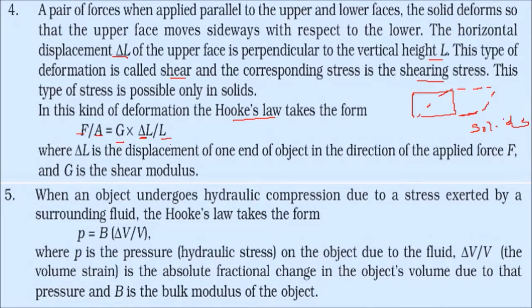Original length is this. When an object undergoes hydraulic compression due to stress exerted by the surrounding fluid, Hooke's law takes a form like this. P is the pressure, which is the hydraulic stress, given by B delta V by V. This P is the hydraulic stress on the object due to the fluid. Delta V by V is the volume strain, the fractional change in the object's volume due to the pressure. And this B is the bulk modulus of the object.